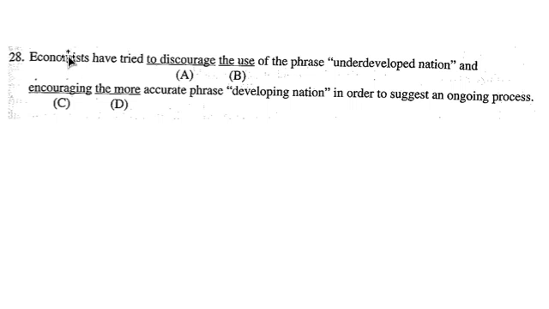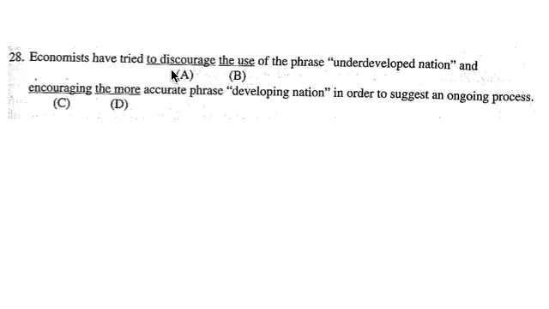So let's take a look here. Economists have tried to discourage. That's okay. Try takes an infinitive. So that's good. The use, that's a noun. The use of something, so that's good. The use of the phrase, that's fine.